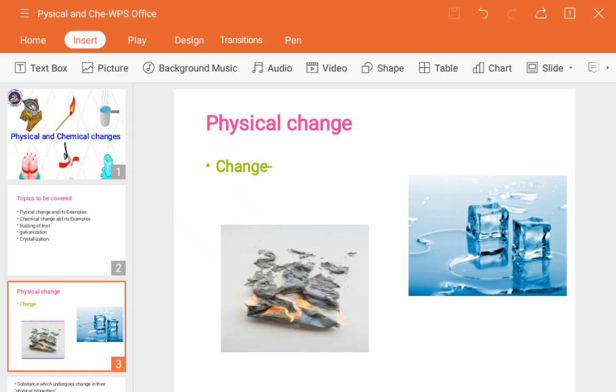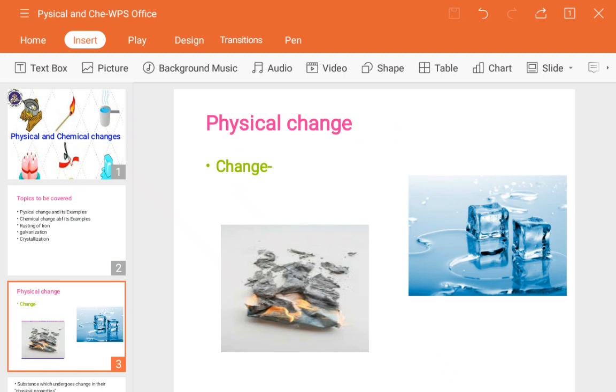A few more examples, like paper when burned. When you burn paper, it will convert into ash, the black, soft portion that is released after burning the paper. That is also one change, because the paper was initially neat and clean. If you burn it with matches, then it changes into ash and powder.